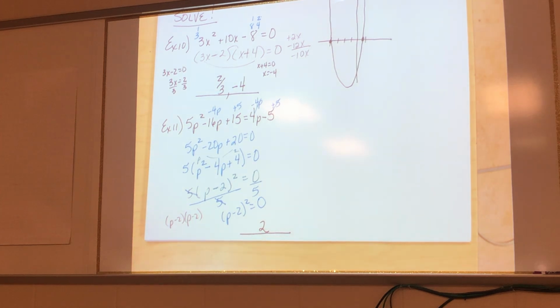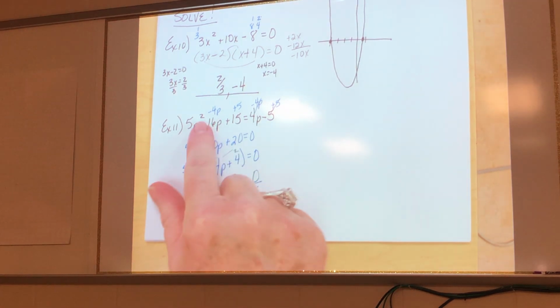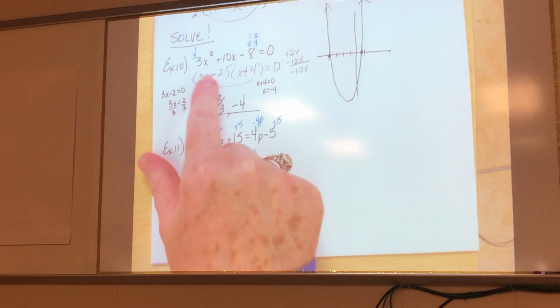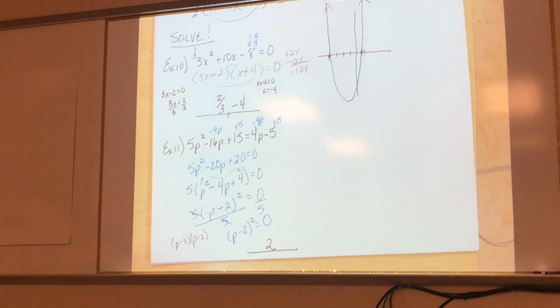Now, here's the problem. Okay? Y'all, a long, long time ago, there was a famous mathematician. His name was Carl Friedrich Gauss. Okay? I call him Freddie. Alright? And Freddie discovered the fundamental theorem of algebra. Okay? And here's what the fundamental theorem of algebra says. Oh, Freddie was studying up and he said, wow, look at this. He said, whatever the highest exponent is in your equation or your polynomial, that's how many answers you get.